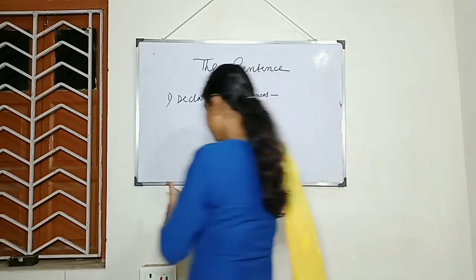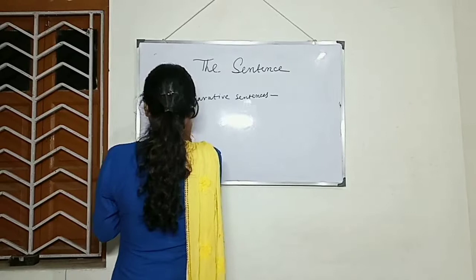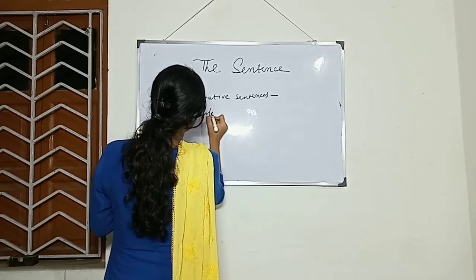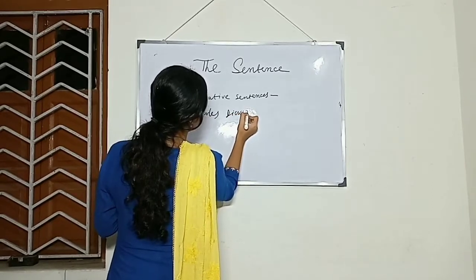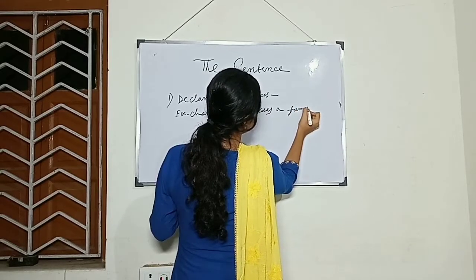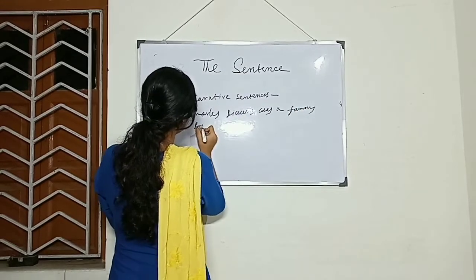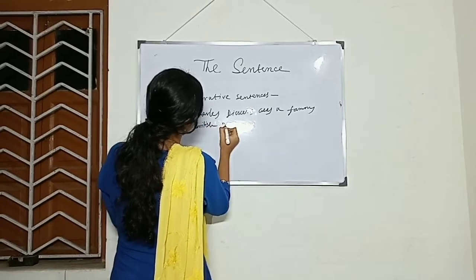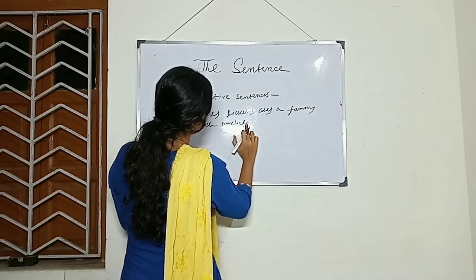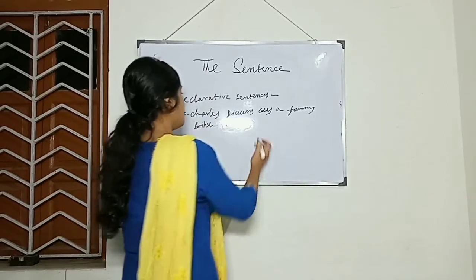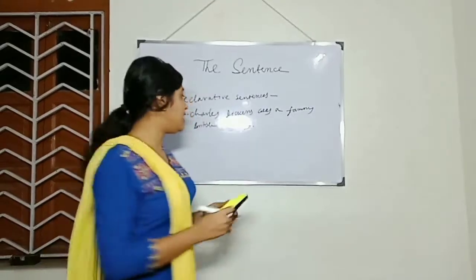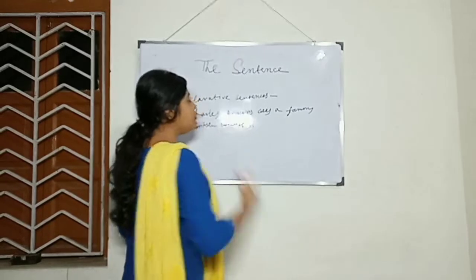For example, Charles Dickens was a famous British novelist. Right? So we can see it tells us something and it is followed by a full stop.